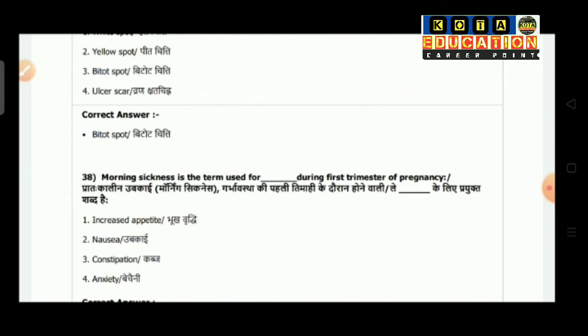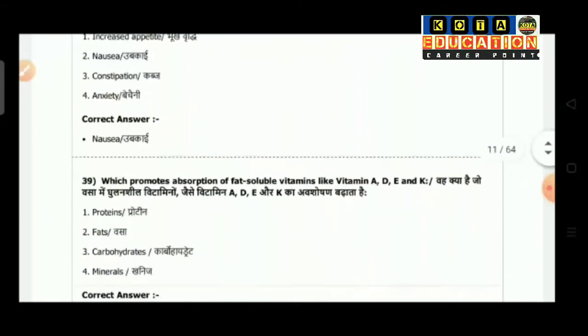Question number 38: morning sickness is the term used for dash during the first trimester of pregnancy. Option 1 is increased appetite. Option 2 is nausea. Option 3 is constipation. Option 4 is anxiety. So the correct answer is nausea.